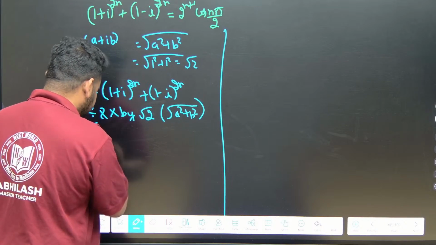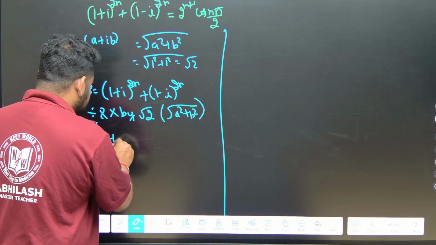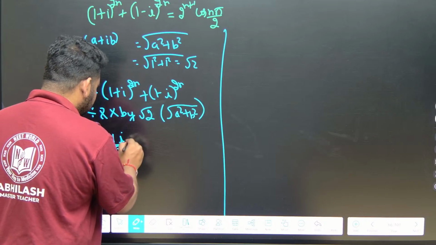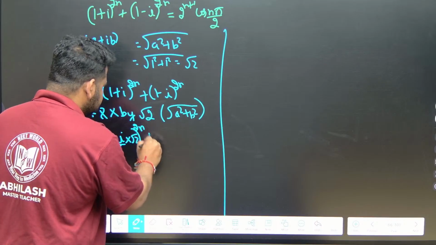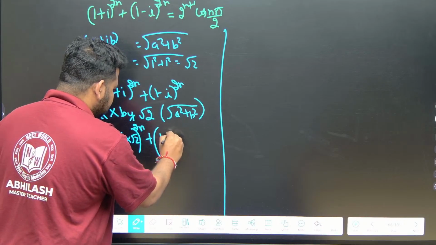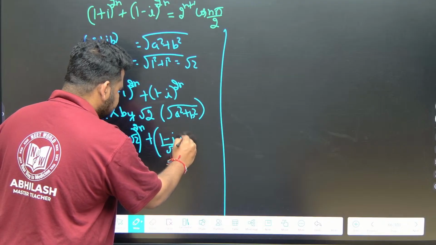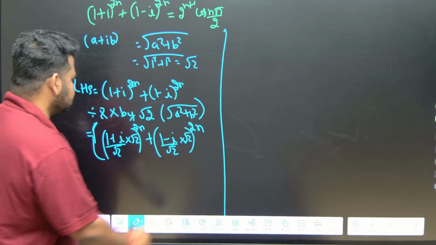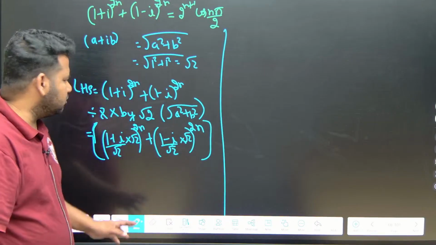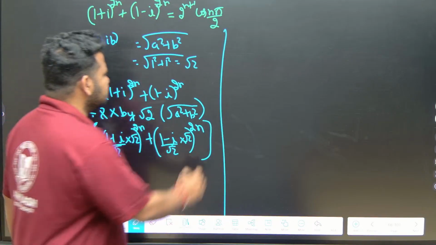We can write it as (1 plus i by root 2), this entire thing into root 2 to the power of 2n, plus (1 minus i by root 2), this entire thing into root 2 to the power of 2n. Correct na? This is what we can write. Next step, what can I do? This root 2 I can take outside.